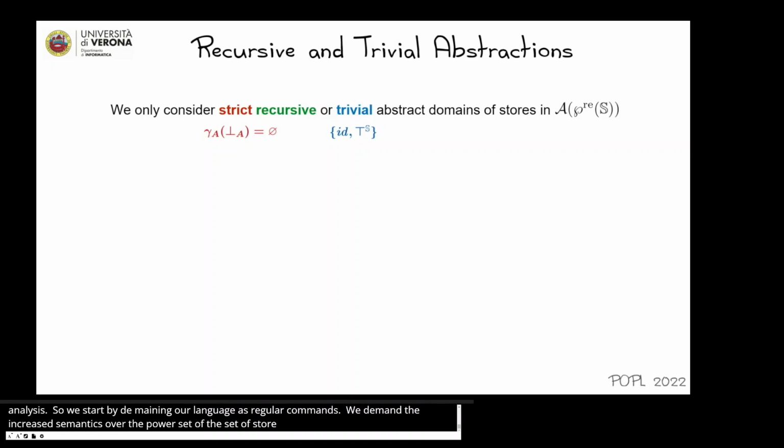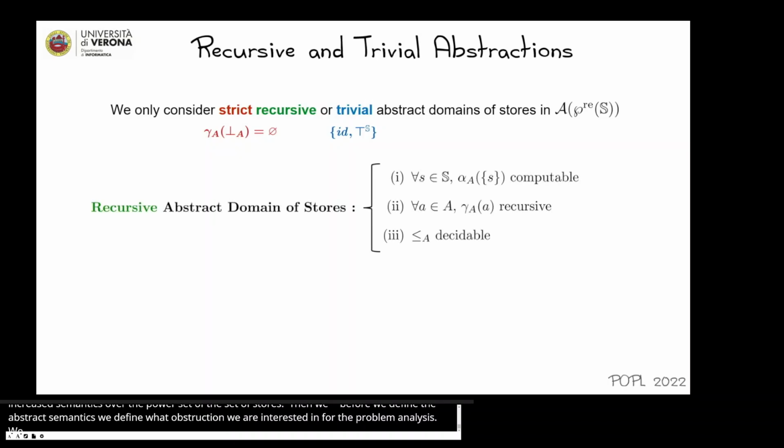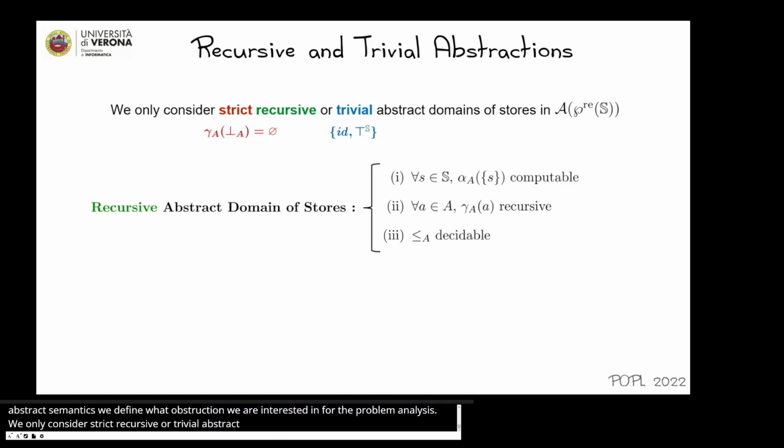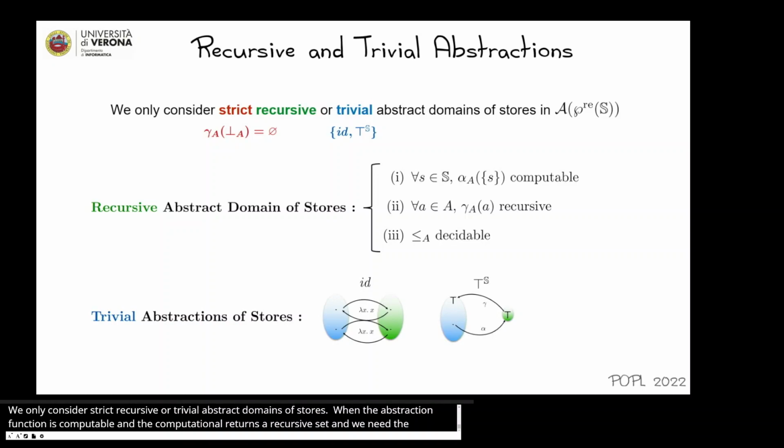Before we define the abstract semantics, we define which abstractions we are interested in for the program analysis. We will consider only strict recursive or trivial abstract domains of stores. We say that an abstract domain of stores is recursive when the abstraction function is computable and the concretization function returns a recursive set, and also we need the partial order over the abstract domain to be decidable. Also, we will consider trivial abstractions of stores, namely the identity abstraction and also abstract domains with only the top element.